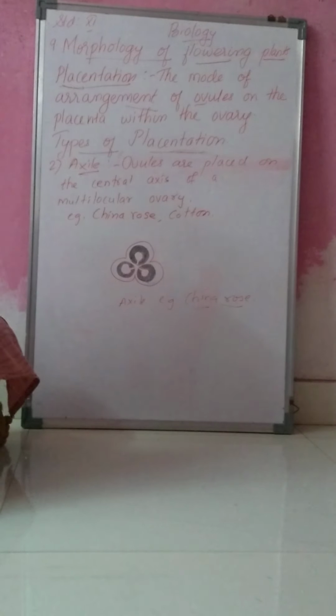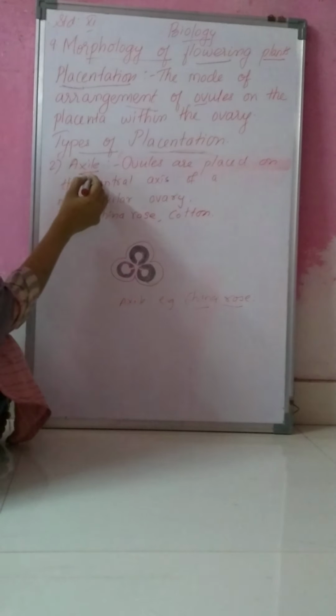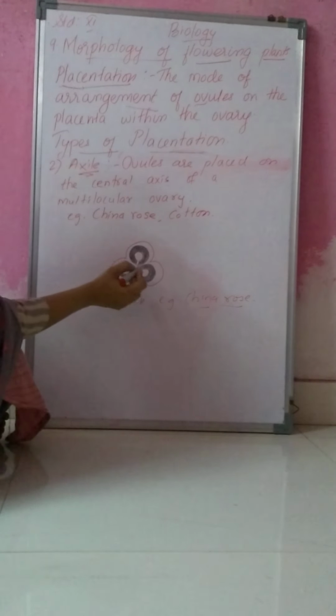Second is axile placentation. Second type of placentation is axile. Now what is axile placentation? In axile placentation, you can see these ovules are placed on the central axis.